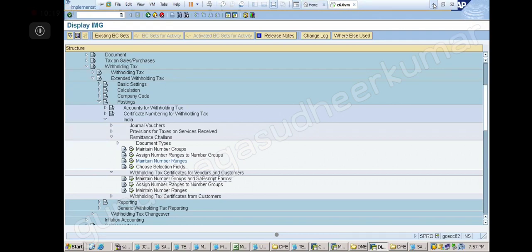Yes, sir. So that certificate we have to give, and we have to maintain the data related to that certificate, right? Correct or not? Yes, sir. Form 16. So Form 16, yes, we have to give that, correct?